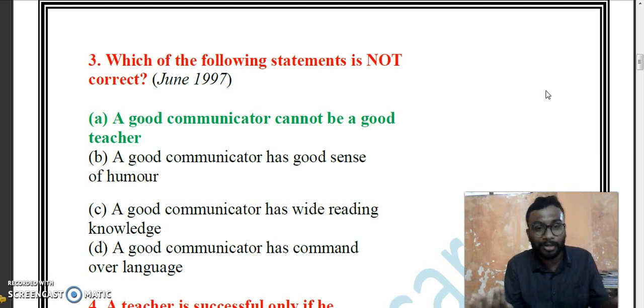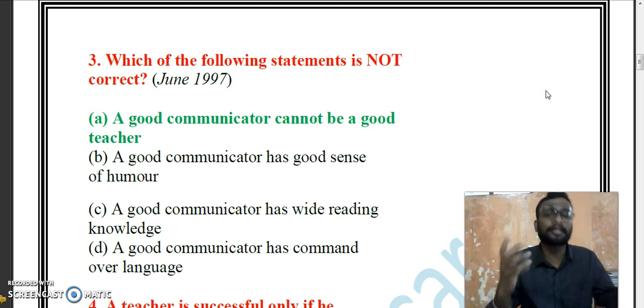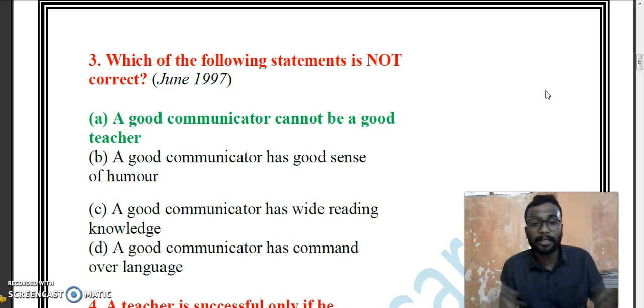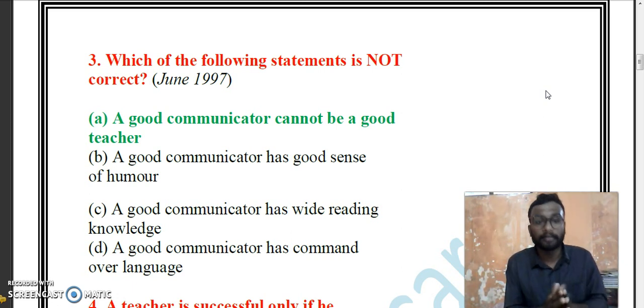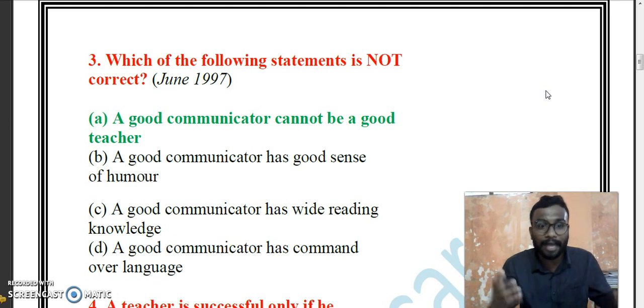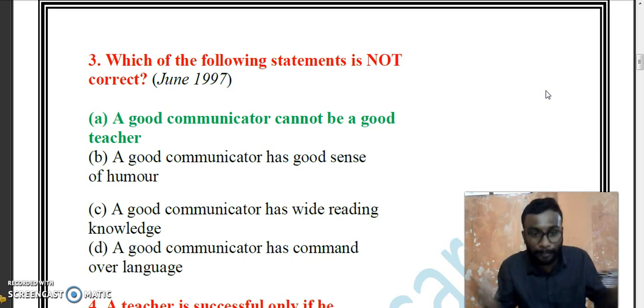How can a good communicator not be a good teacher? Yes, they can be a good teacher. A good communicator has a good sense of humor. Yes, it is true. A good communicator has wide reading knowledge. Yes, of course. A good communicator has command over language. Yes, options B, C and D are all true.